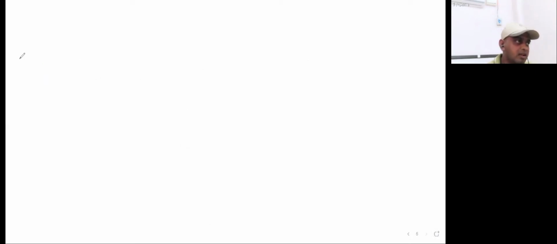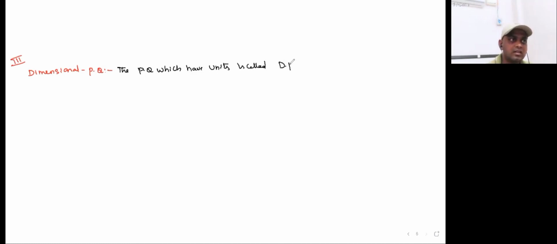And coming to the third classification, dimensional and dimensionless physical quantity. A dimensional physical quantity is nothing but a physical quantity which has units. Examples: length, mass, weight.